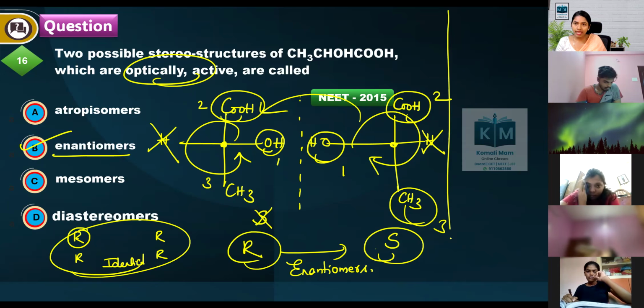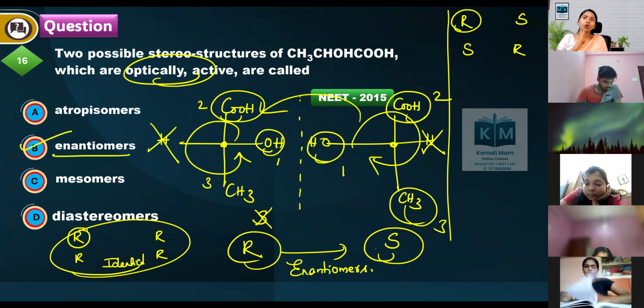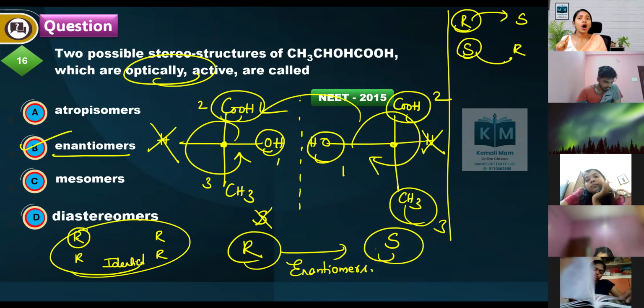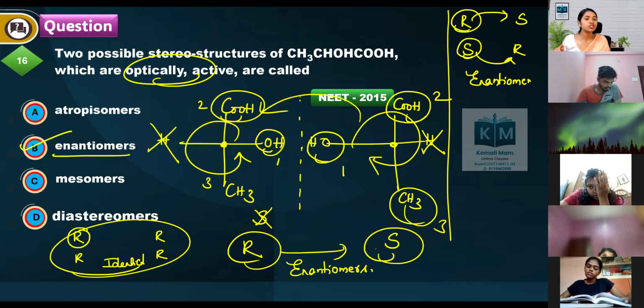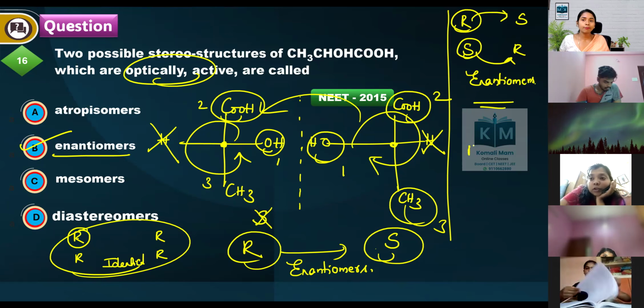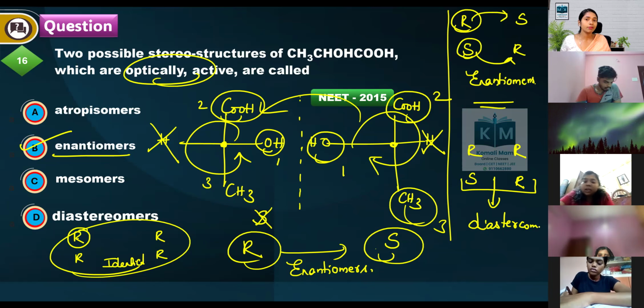If one is R, the other is S, one is S, the other is R, that means both are changing. If you are changing both, then the relation between both is enantiomers. If both the carbons are changing, that is enantiomers. If you are fixing one and changing the other chiral center, then what is the relation between both? Those are diastereomers. Diastereomers. Everybody clear?